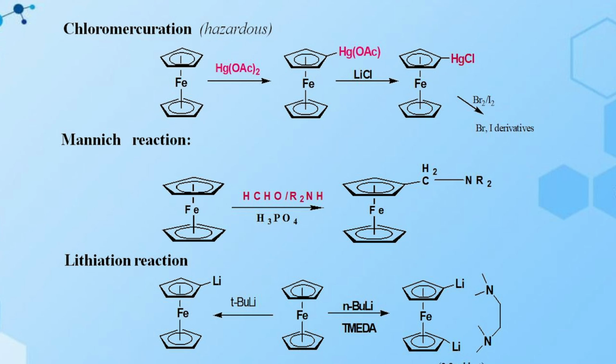On bromination and iodination you can get the bromine and iodine derivatives. Then the Mannich reaction, in the presence of formaldehyde and dialkyl amine with sulfuric acid and phosphoric acid, gives the dialkyl amine derivative. Then the lithiation reaction: on treatment with tertiary butyl lithium you get the lithium derivative, and in the presence of n-butyl lithium you can also get the dilithiated product.